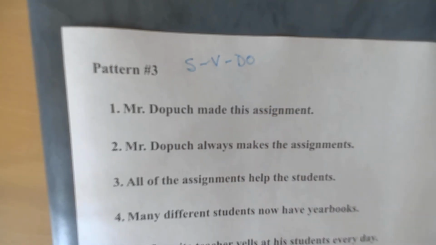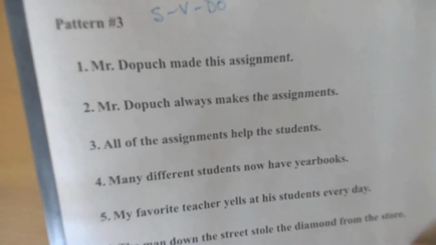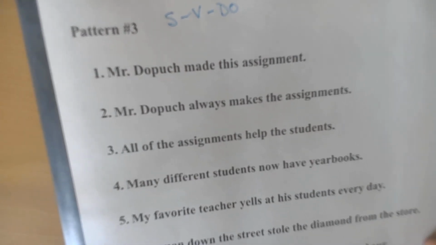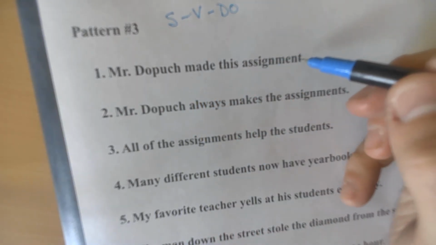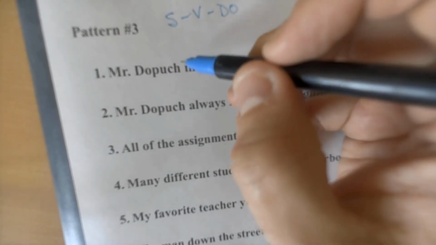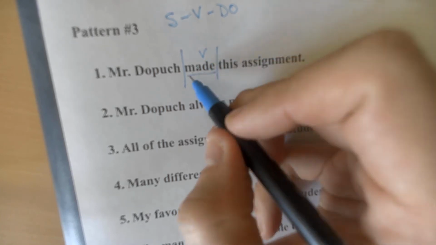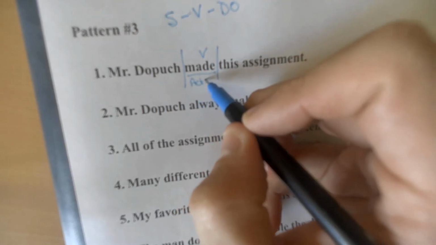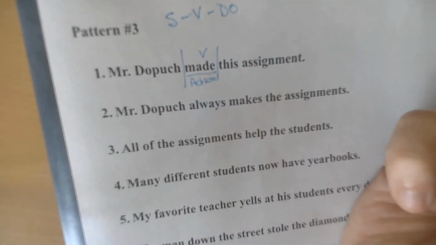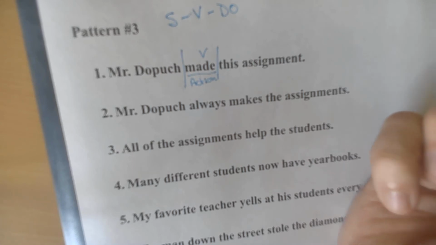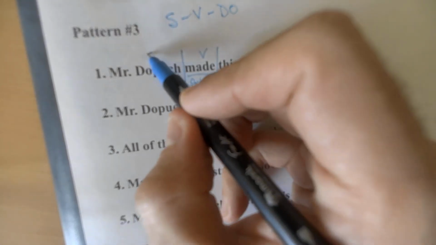Let's get into it. Just like every other pattern, we walk through the same thought process. What's the verb? First one, Mr. Dopich made this assignment. Assignment can be a verb, like if you were assigned something, but the only real verb here is made. What kind of verb is this? Well, this is an action verb. It's something I can actually do. Who made? Well, that would be Mr. Dopich. That'd be me.